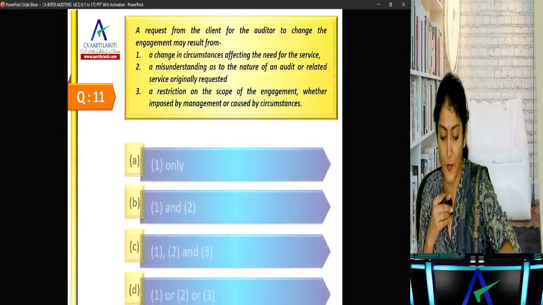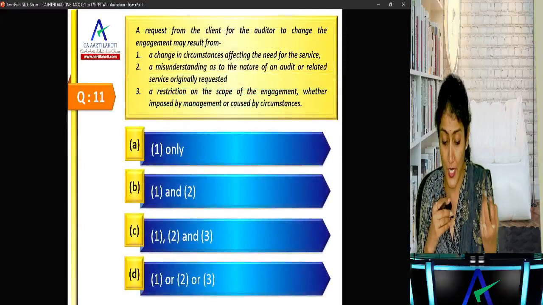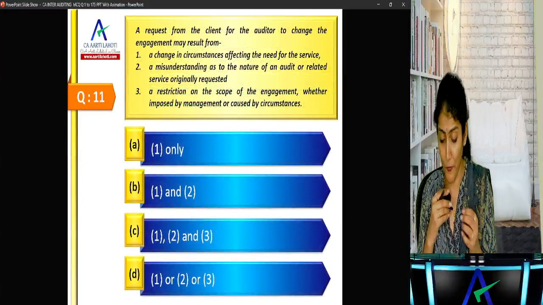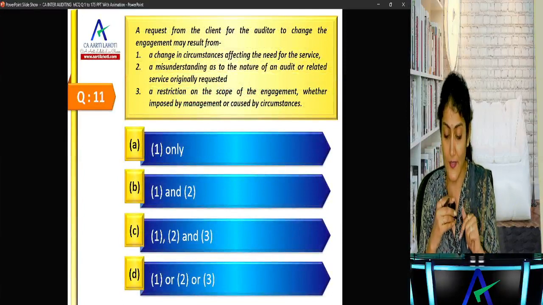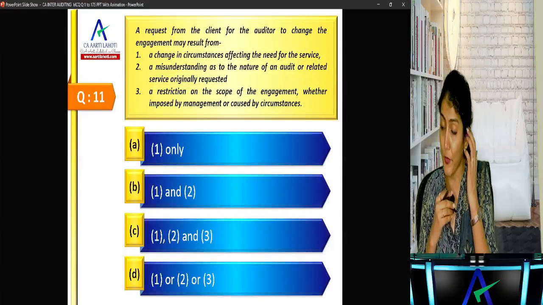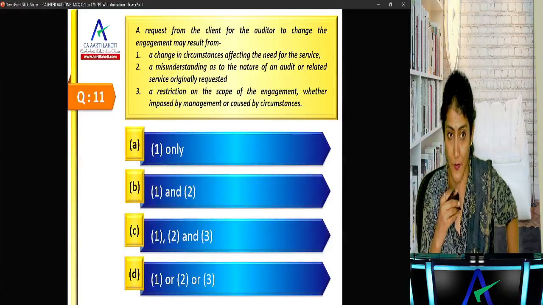Okay, a request from the client for the auditor to change the terms of engagement may result from a change in circumstances, a misunderstanding as to the nature of audit, or a restriction on the scope of the engagement, whether imposed by management or caused by circumstances.